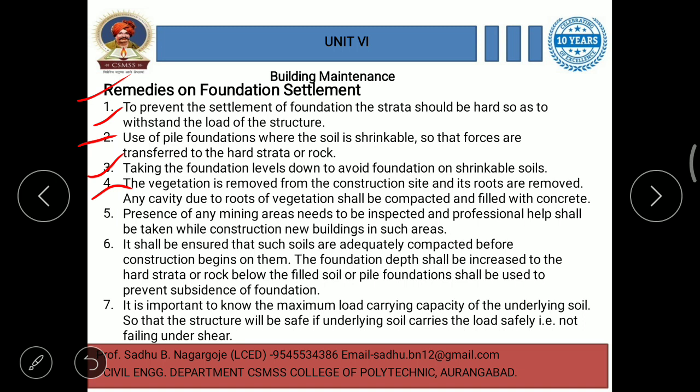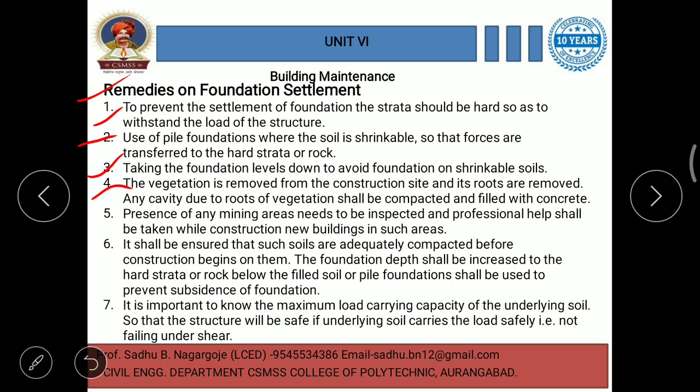Then the vegetation should be removed from the construction site and its roots should be removed. Especially for large or old trees, it is necessary to remove all roots from that place.